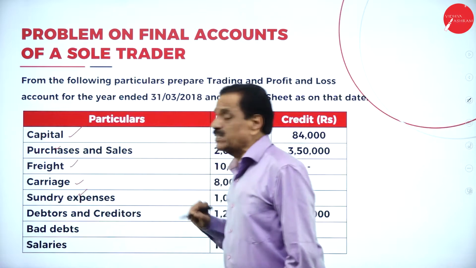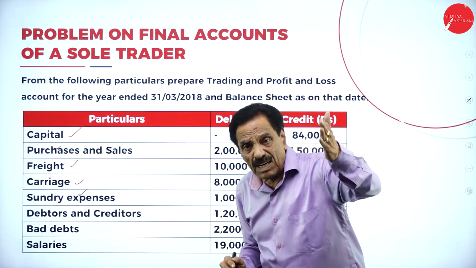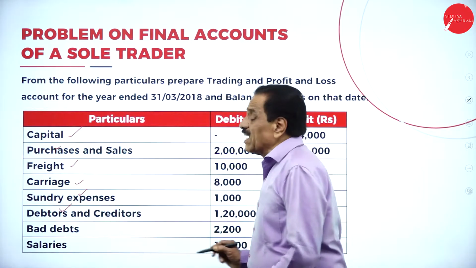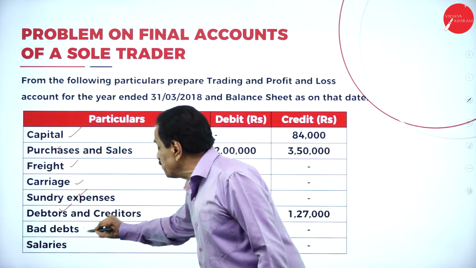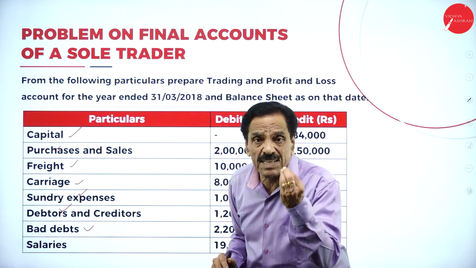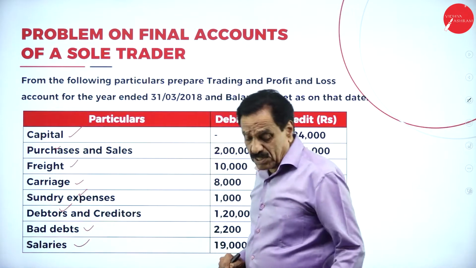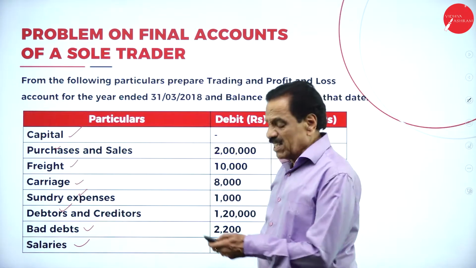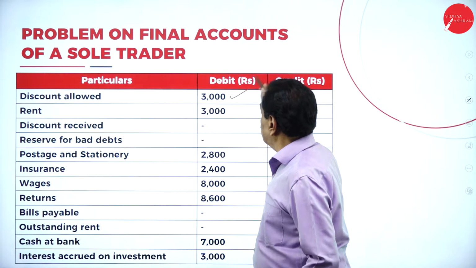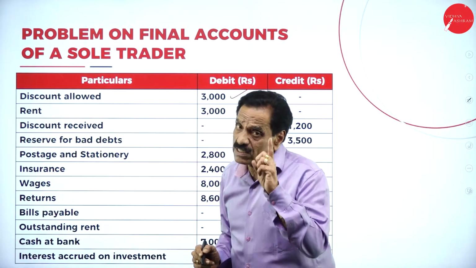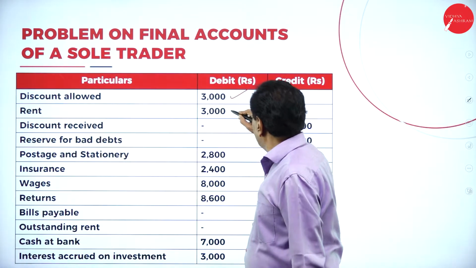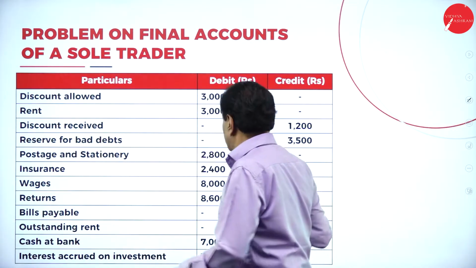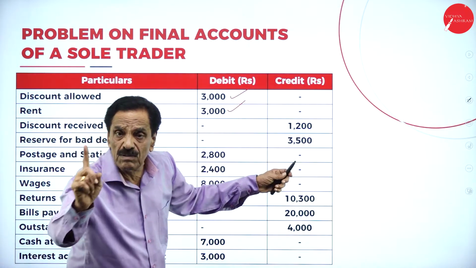Then sundry expense is an expenditure that will come in profit and loss account, indirect expenditure. Debtor is an asset, creditor is a liability. Bad debt means irrecoverable money, it's a loss. Salary is an expenditure, it will come in profit and loss account. Bad debts also come in profit and loss account. Then discount allowed is an expenditure, profit and loss account, debit side. Rent paid will come in P&L account, debit side. Discount received is an income, this will come in P&L account, credit side.